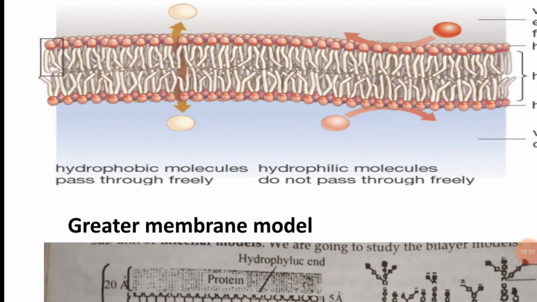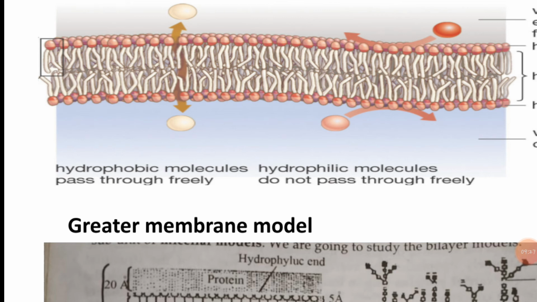Here we can see a phospholipid having two ends, a polar end and a non-polar end. The non-polar or hydrophobic ends of the lipid molecules oppose each other. Okay, the tails are facing toward each other. The polar or hydrophilic heads of the lipid molecules lie embedded within the protein layer, which measures 5 angstrom unit in thickness. Thus, each of the three layers measures 25 angstrom unit in thickness.